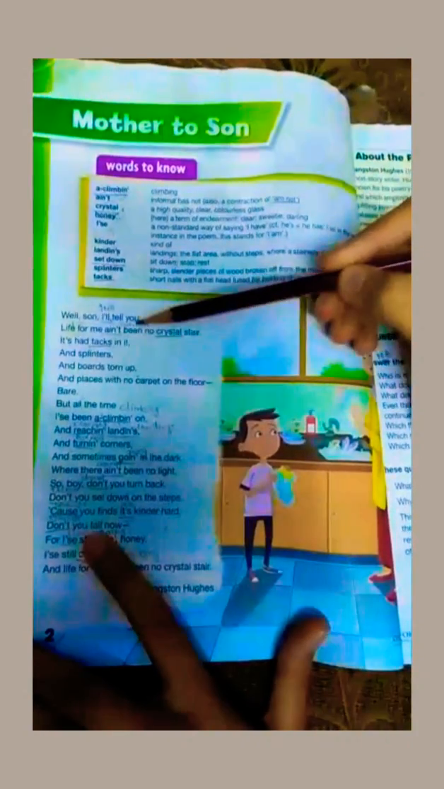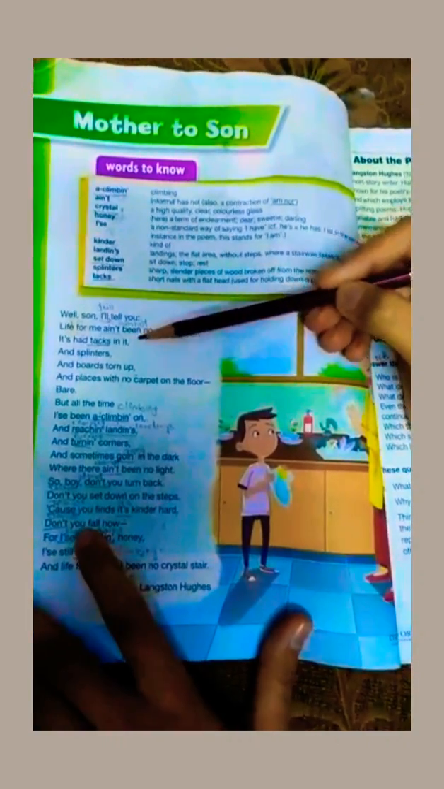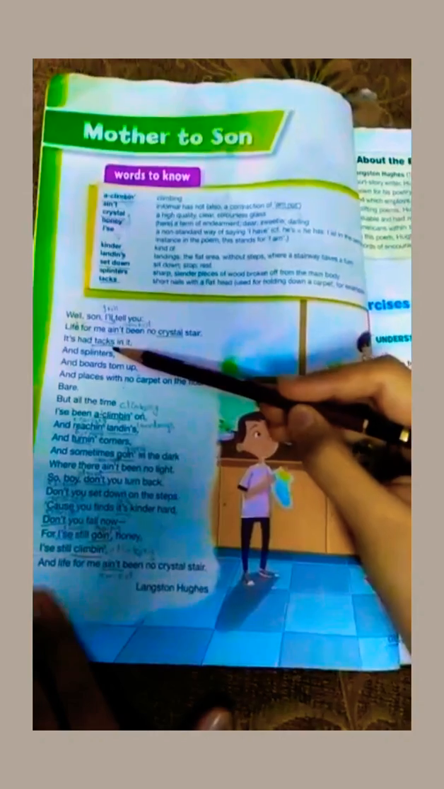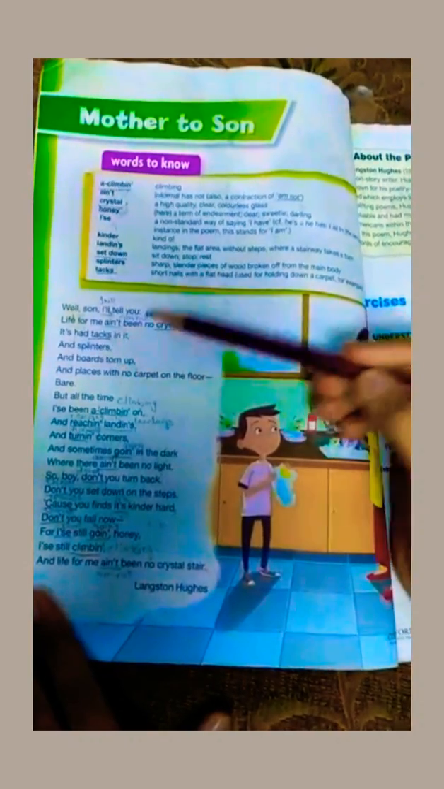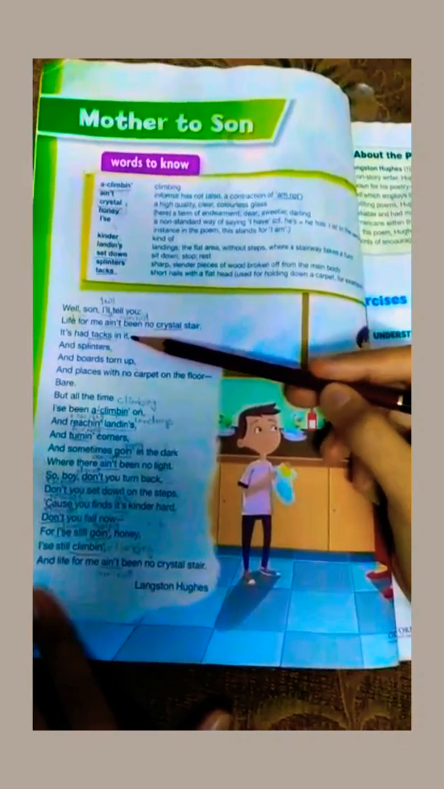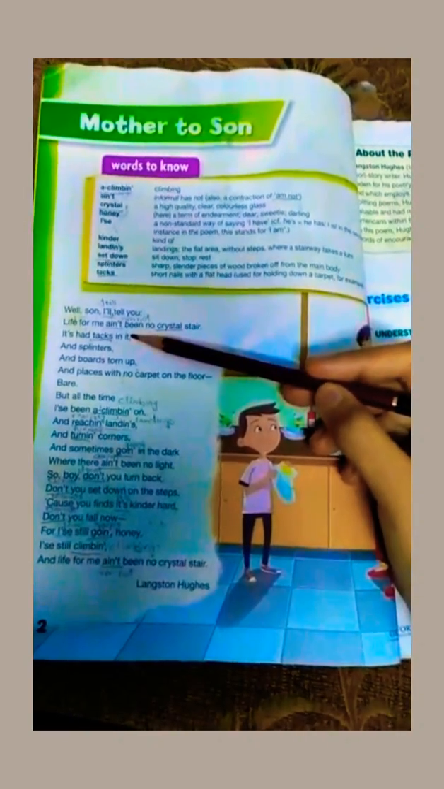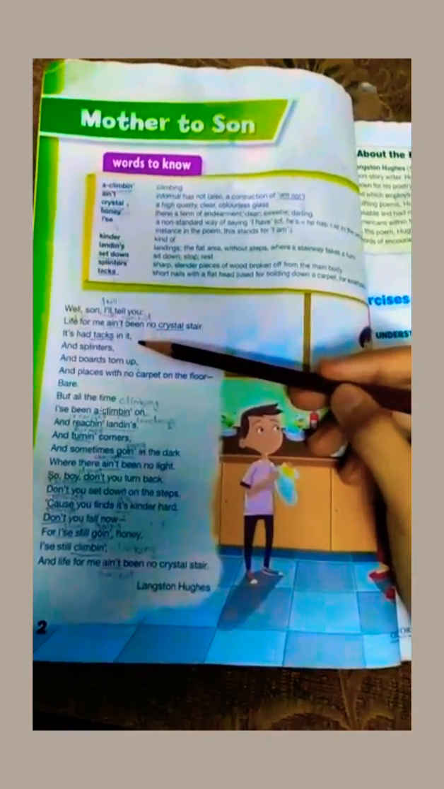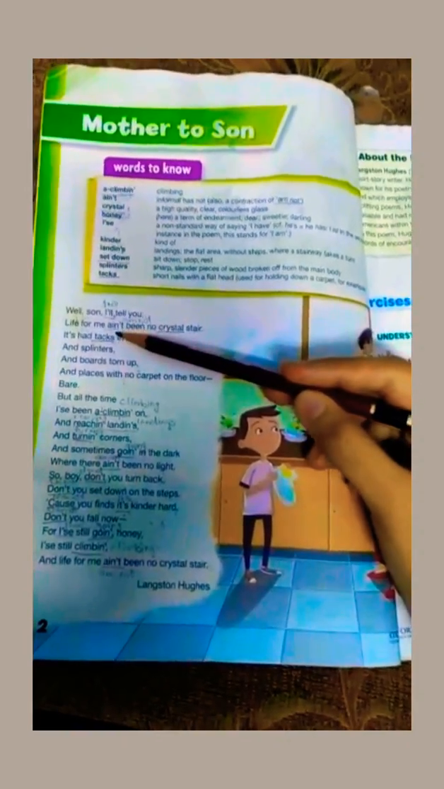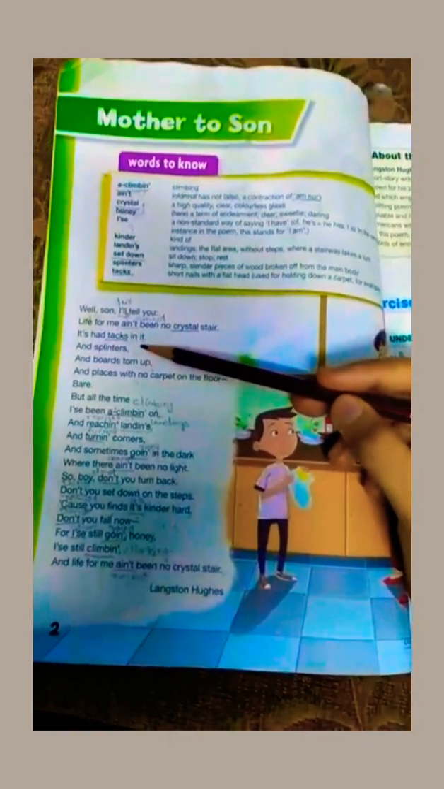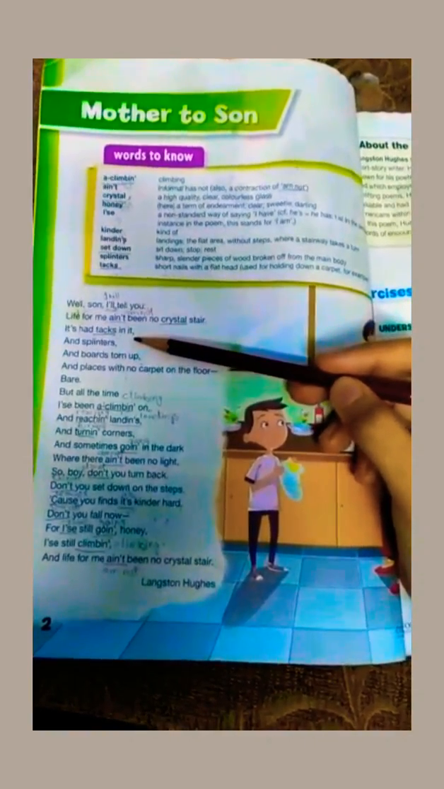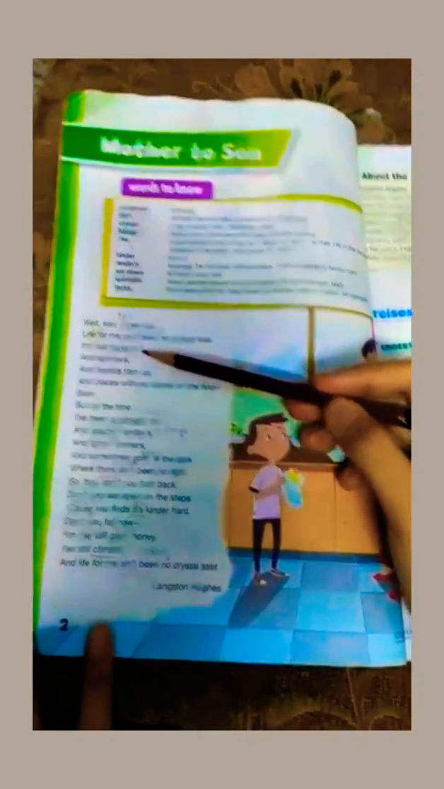She was telling her son that her life did not literally have tacks, thumb pins, or nails in it, but she was trying to portray the difficulties and the hurdles she faced in her life. Tacks and splinters are showing the difficulties and hurdles which she has faced.